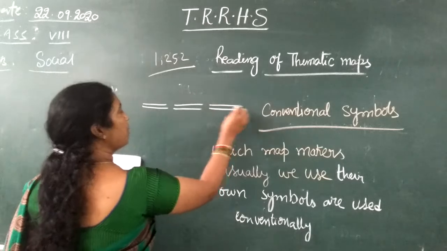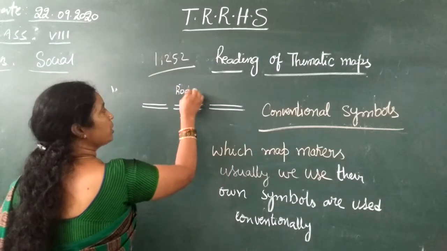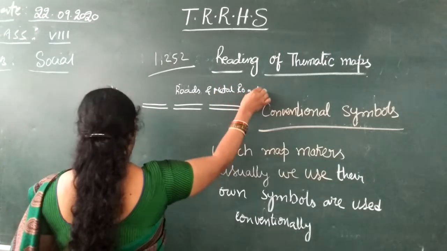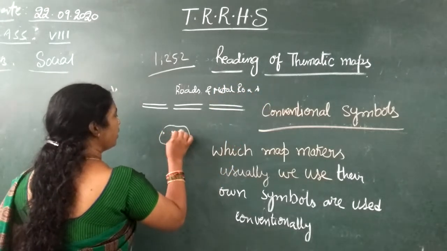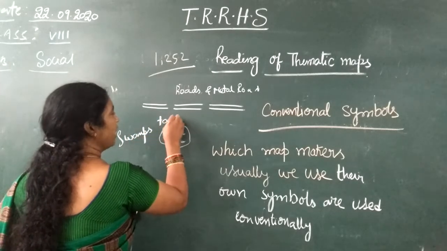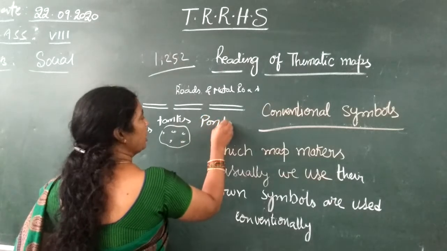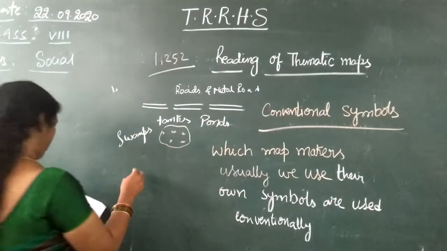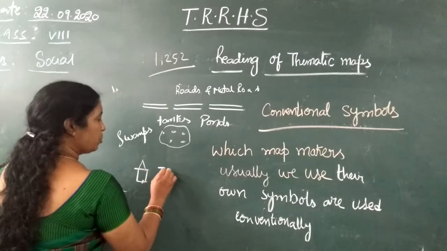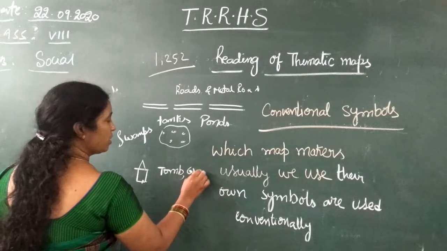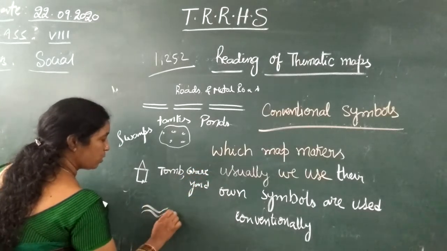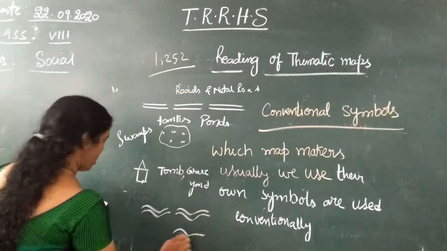These symbols on the maps identify the roads and metal roads. Okay, and here, if there are tanks or small ponds, the picture will be there on the map like this. And tombs, graveyards, and churches. Okay. And these are the symbols for rivers. Rivers they show like this. This is the indication for rivers.